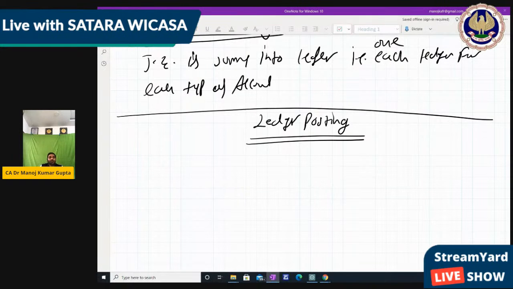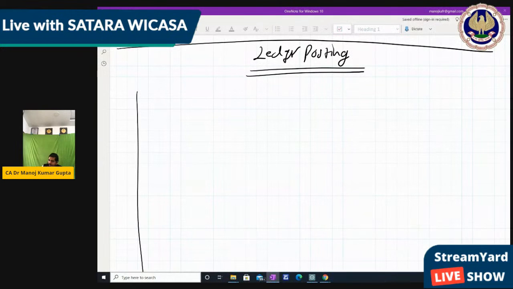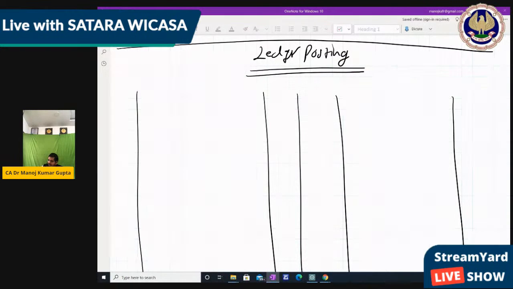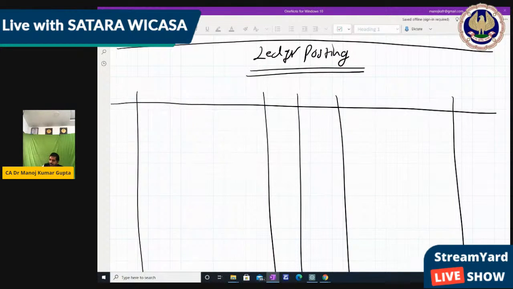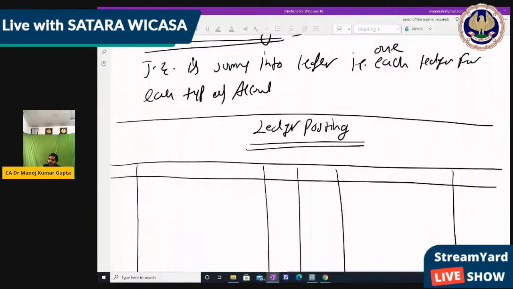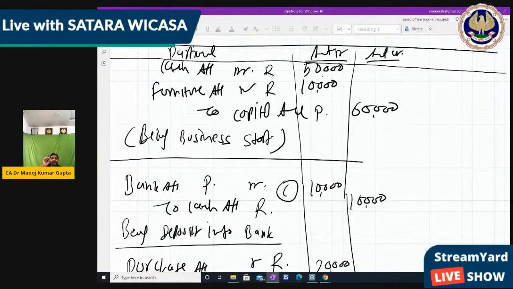So now ledger posting. We make the ledger for all the above journal entries so that we can go ahead with the next accounting process. What we are going to do is make a separate ledger for each account. Now first of all, we have to see the first account, that is the cash account. So we have to make the cash account.